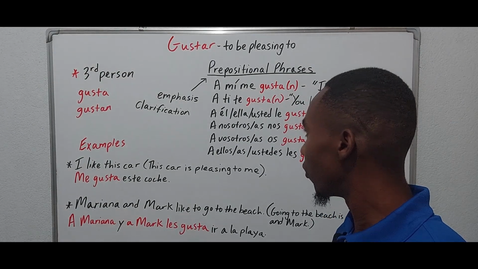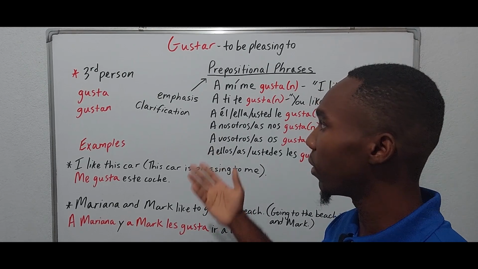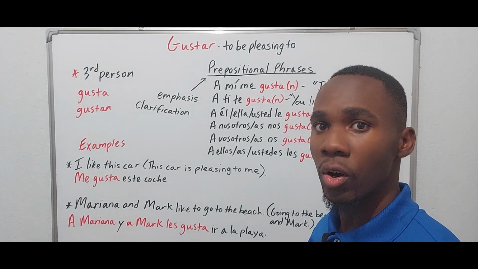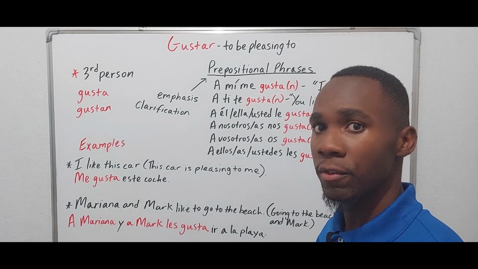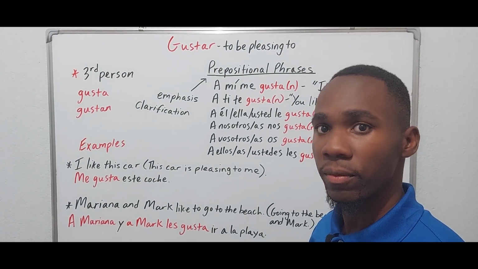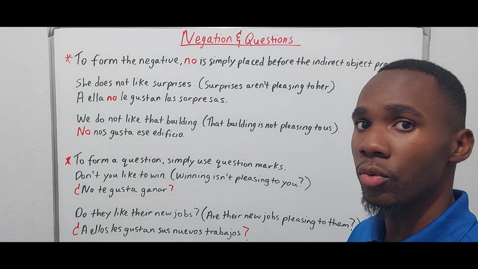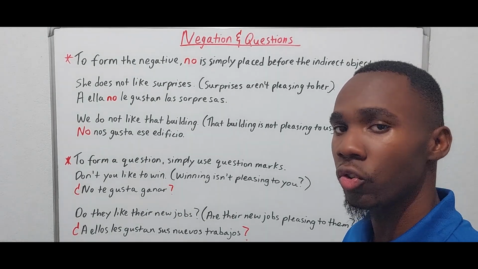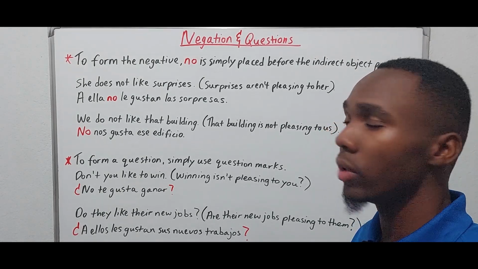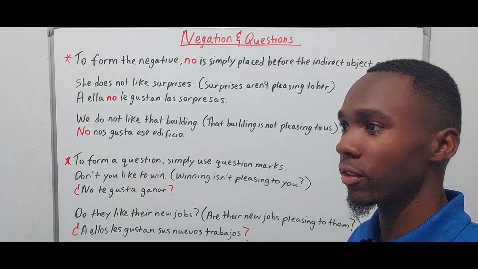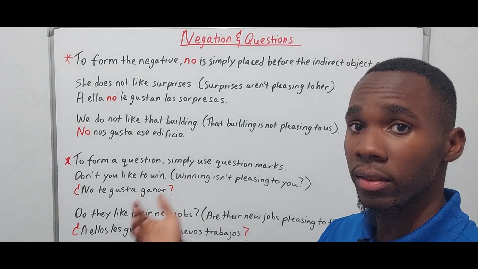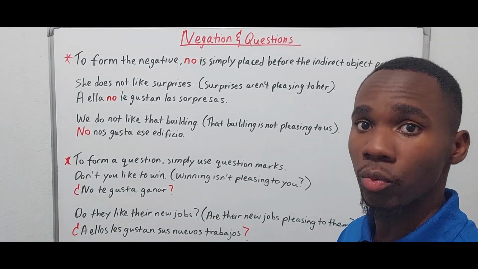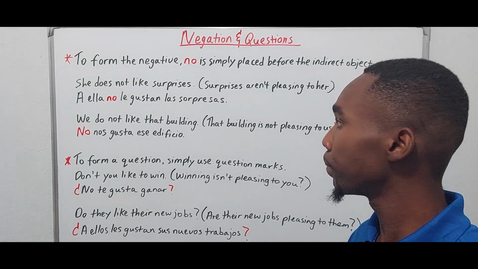Alright, so this is the first part here, and now we're going to proceed to how to formulate the negative as well as questions. Okay, so we move on to negation and questions. So now I'm going to show you how to formulate the negative, which is to say that you do not like something or something is not pleasing to you, as well as how to ask questions, right?